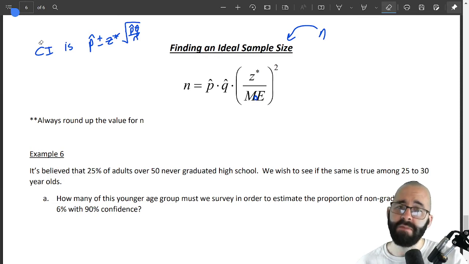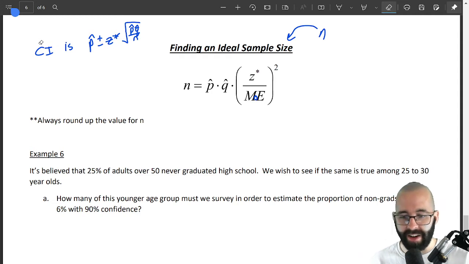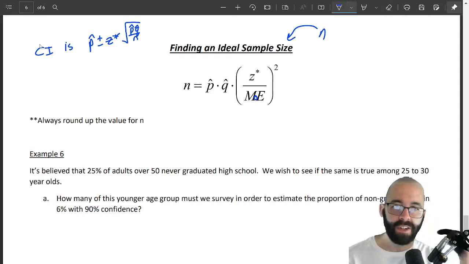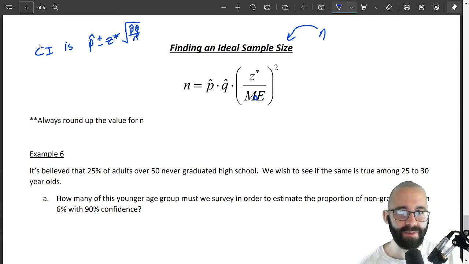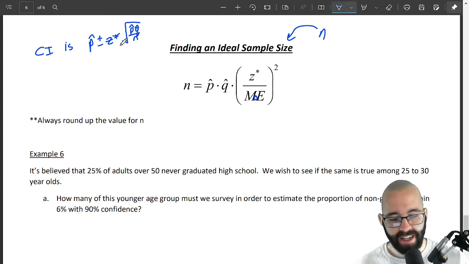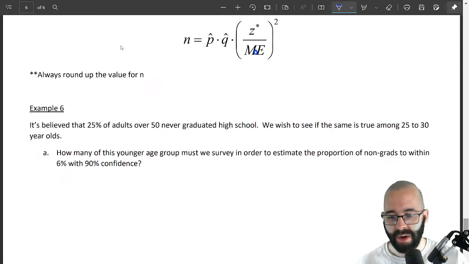Margin of error, I called it MOE earlier. These notes are calling it ME. I like MOE better, but you can write ME or MOE as you'd prefer. The textbook uses MOE, M-O-E, so I drew a little tiny O between them. This is how we can find ideal sample size. So let's look at a problem.